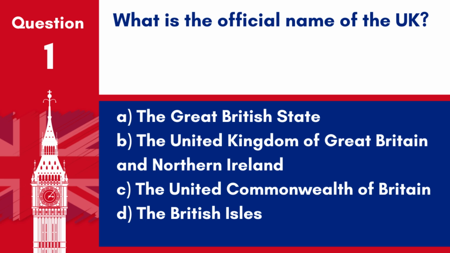Question 1. What is the official name of the UK? A. The Great British State. B. The United Kingdom of Great Britain and Northern Ireland. C. The United Commonwealth of Britain. D. The British Isles. Answer: B. The United Kingdom of Great Britain and Northern Ireland. The official name of the UK includes both Great Britain and Northern Ireland.